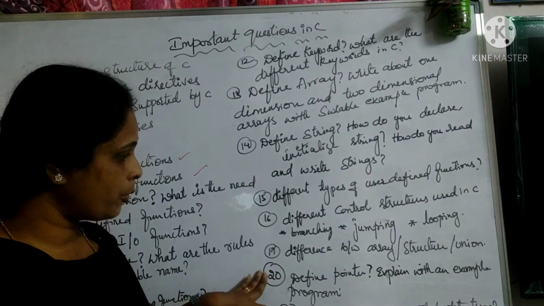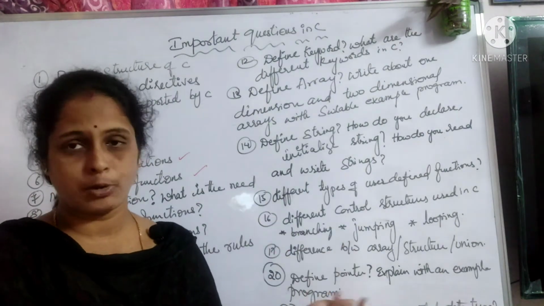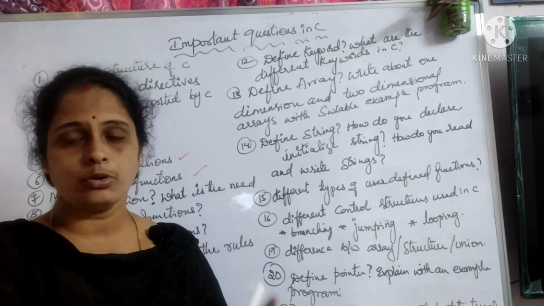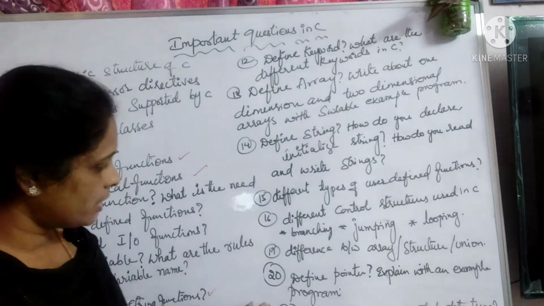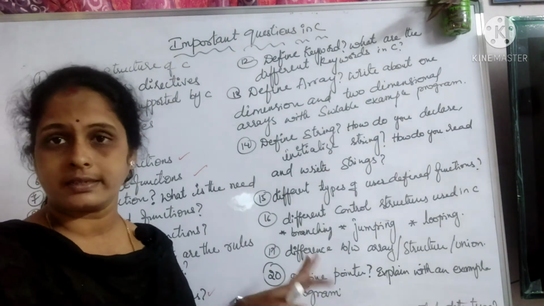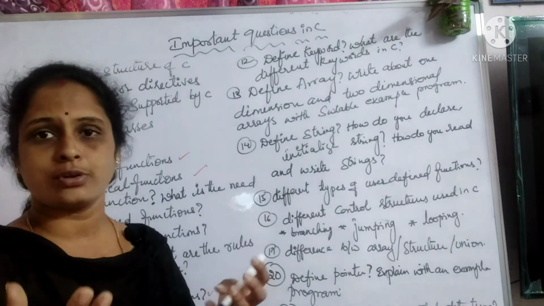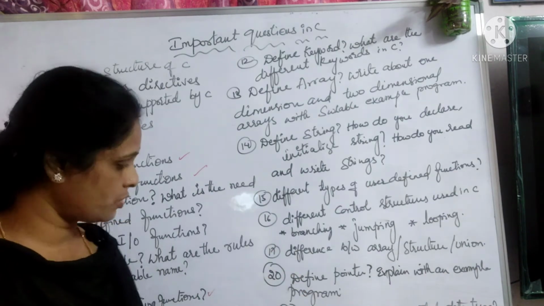Then you have define pointer, explain it with an example. What is a pointer? Then write an example program explaining what is a pointer. Then you have write about enumerated data type. So just give a syntax or an example and write the basic definition of it, that will work.